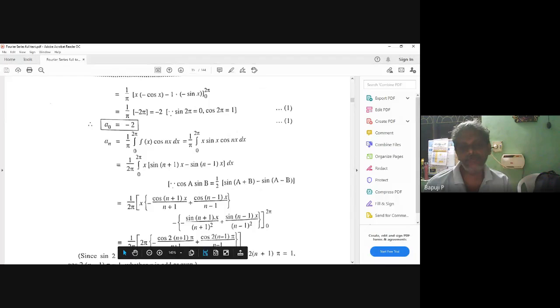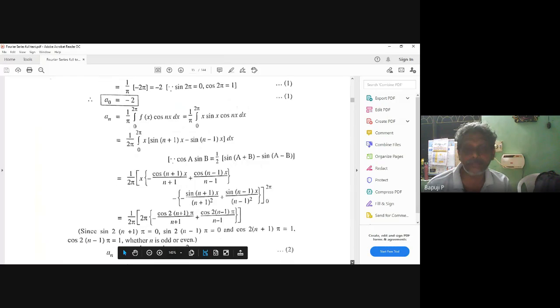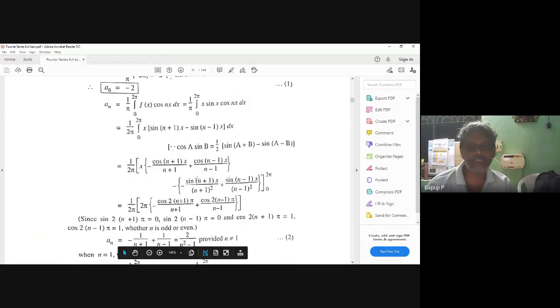This term you see, sin 0 is what? Zero. Sin 2 pi into whatever may be 0 or not. N minus 1 or n plus 1 is 0 or not. So these two terms vanish or not. This whole term becomes vanish. But this case carefully apply. If you apply the upper limit 2 pi, the lower limit also vanishes here. x, if you apply means the lower limit vanishes.